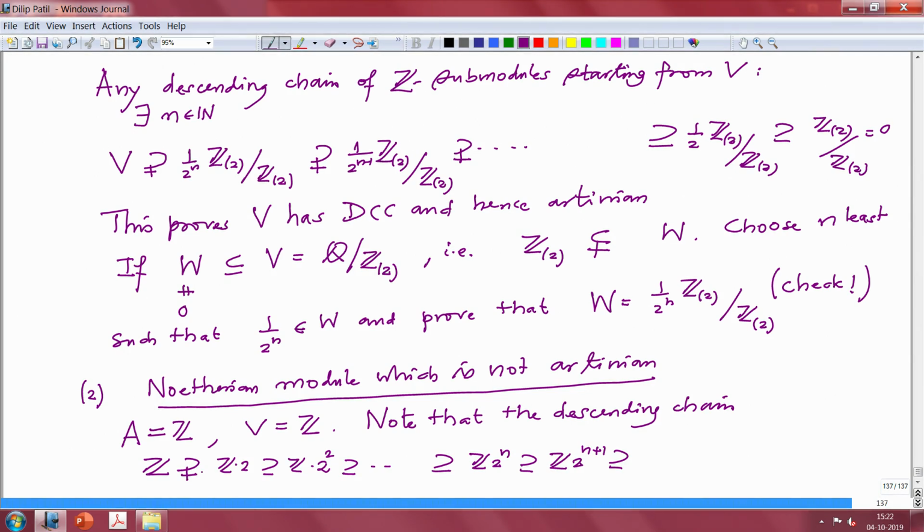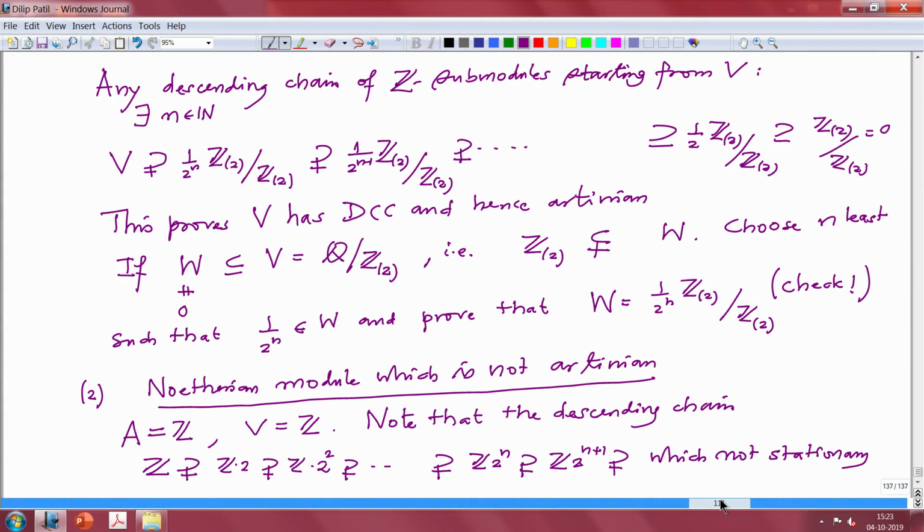At every stage it is not equal, therefore it is descending properly, which is not stationary. That is, it has no DCC.